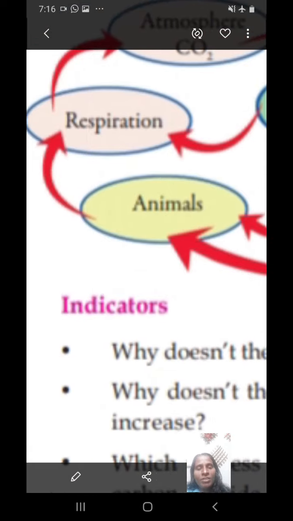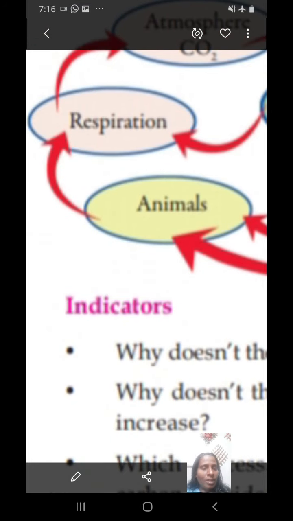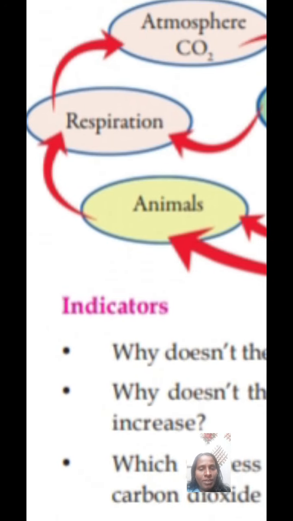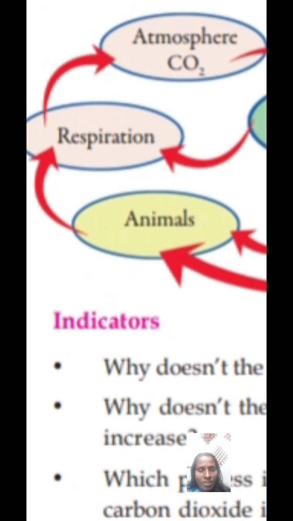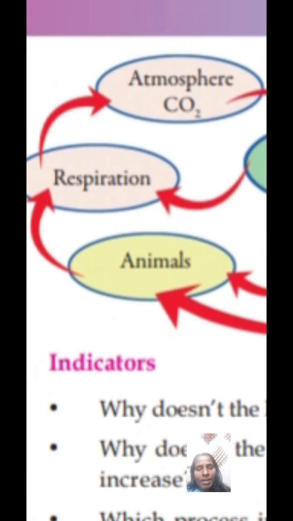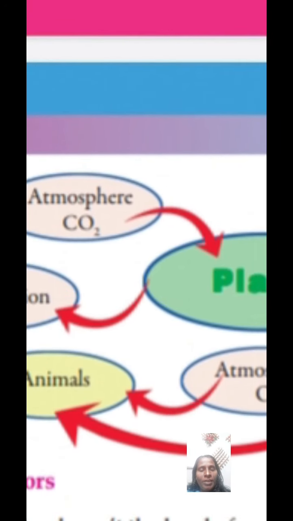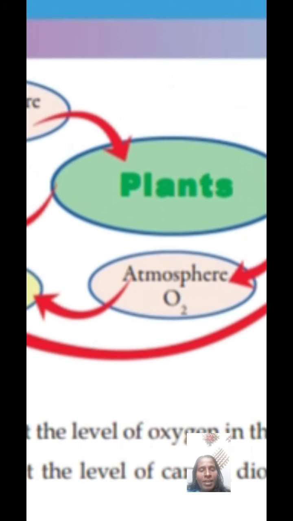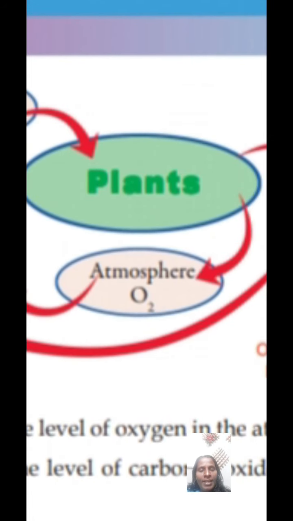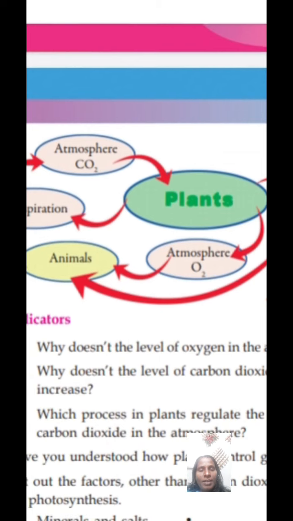They take oxygen for the respiration process, the breathing process. Through respiration, oxygen is taken inside the cells and carbon dioxide is released outside into the atmosphere. From there, green plants absorb this carbon dioxide again, and like that it is a cycle, always rotating.